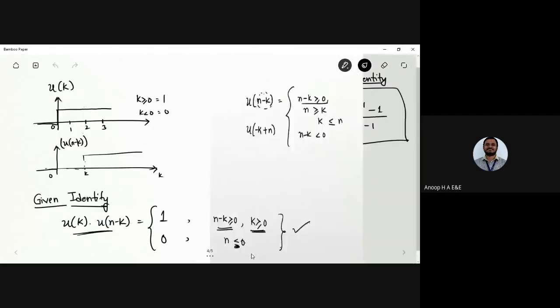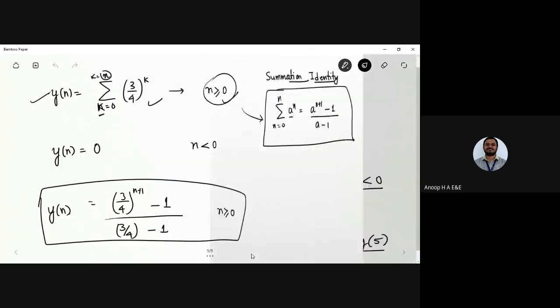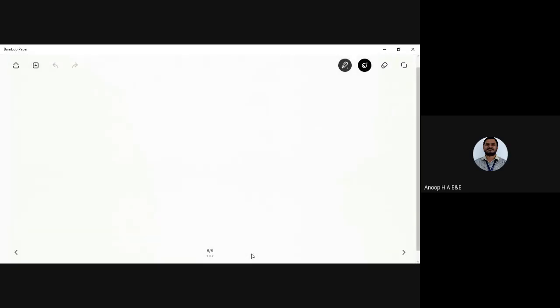The next problem is one where you need to convolve two sequences, x1 of n and x2 of n.